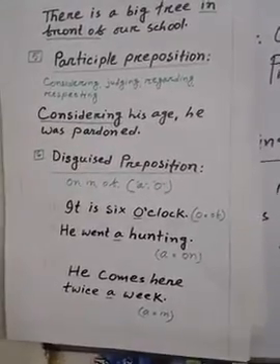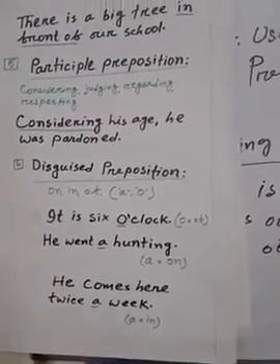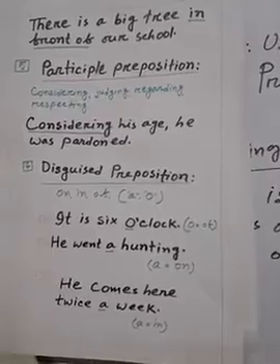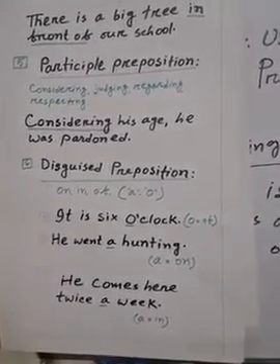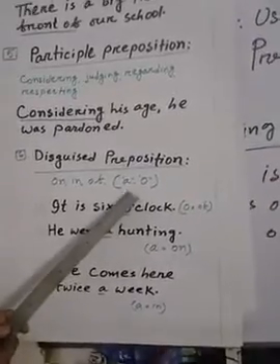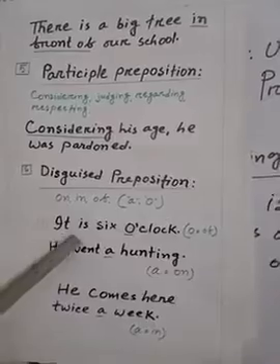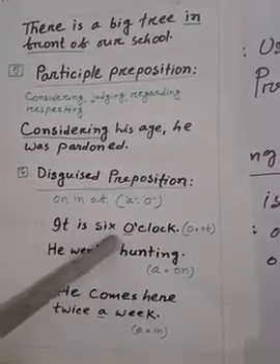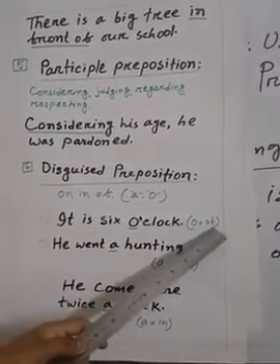And the last kind, disguised preposition. See: on, in, off. On, in, off are used in a sentence disguised as a or o. Like that, see: It is 6 o'clock. Here o is used equal to off.